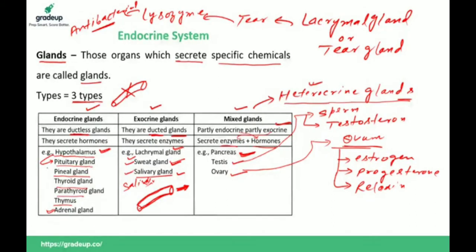That's why pituitary is known as the master gland, because it controls the functions of all the glands except hypothalamus. The functions of pituitary are controlled by hypothalamus. That's why hypothalamus is also known as the master of master gland.